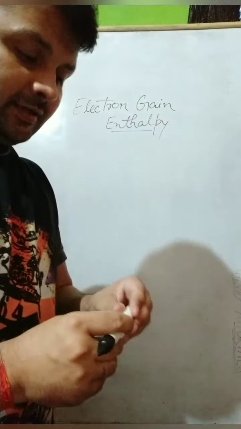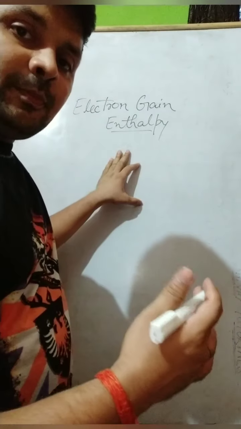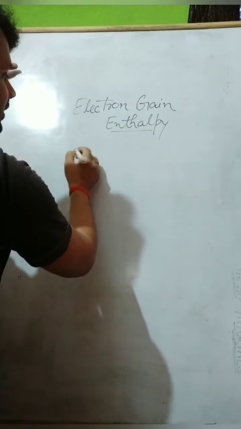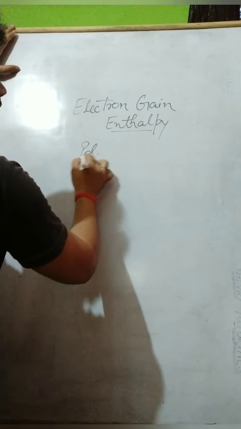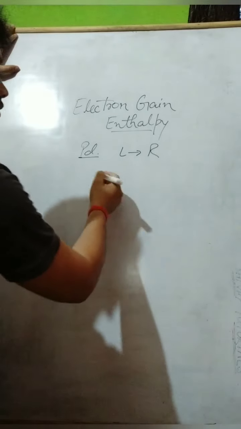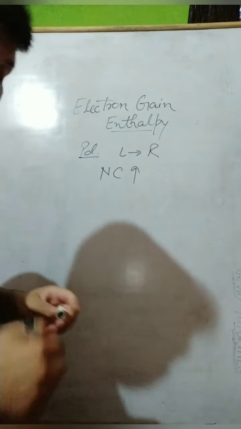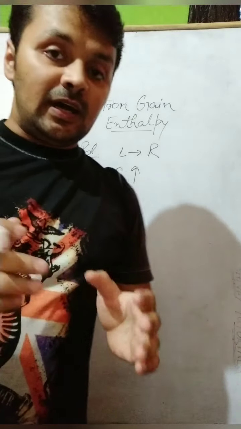Let's start with the trends of the electron gain enthalpy in the periodic table. First, take the period, left to right. When you go from left to right in a period, you know that nuclear charge is increasing. And when the nuclear charge is increasing, the atomic size is decreasing. Why?